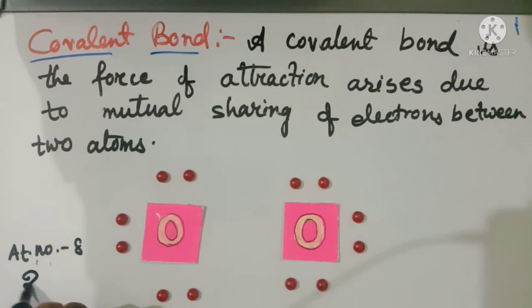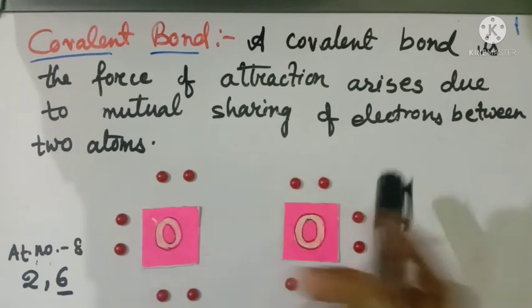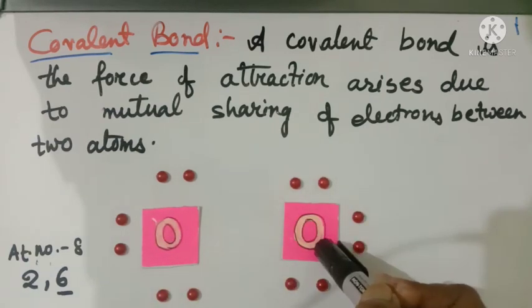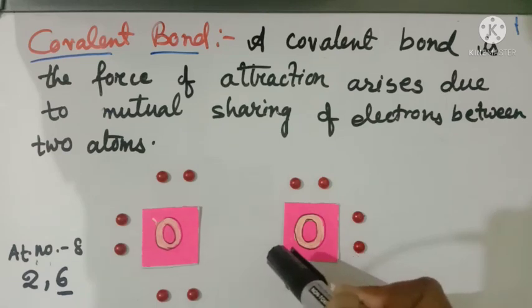So the K shell contains 2 electrons and the L shell contains 6 electrons. So oxygen needs 2 more electrons to complete its octet. So one atom of oxygen combines with another atom of oxygen, and they share their electrons to form